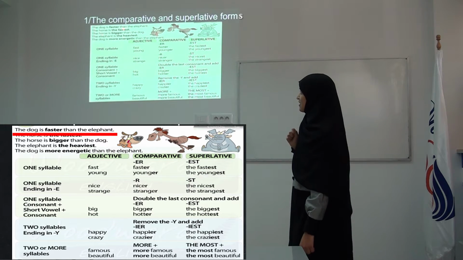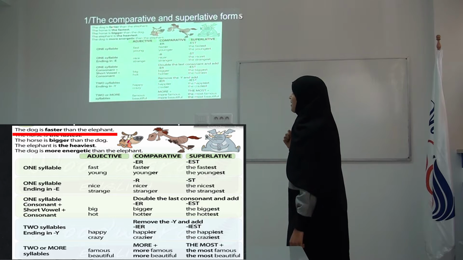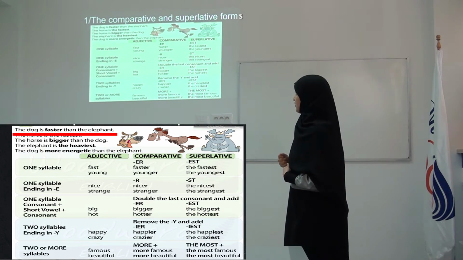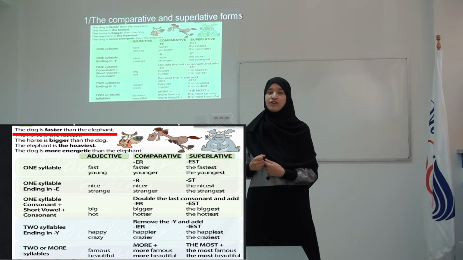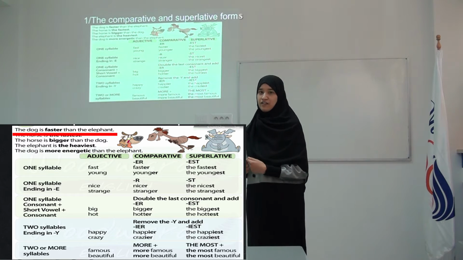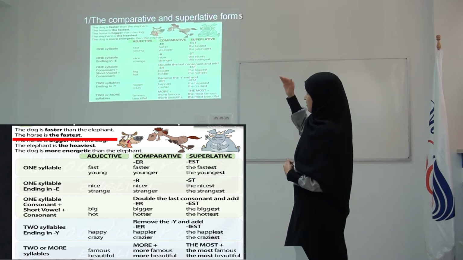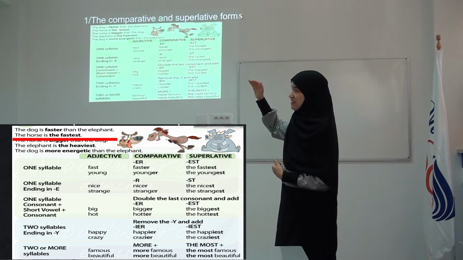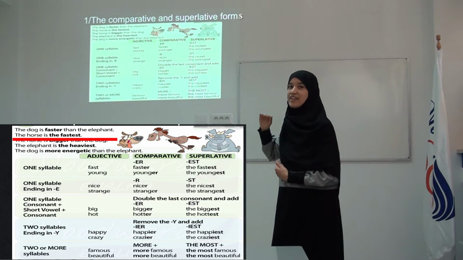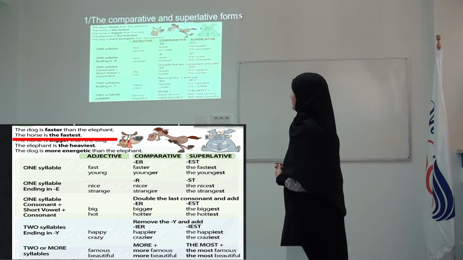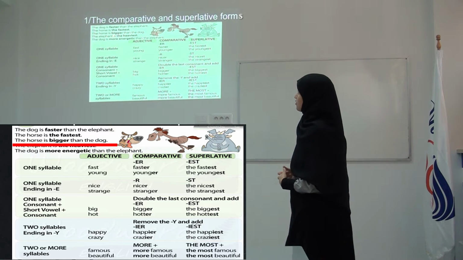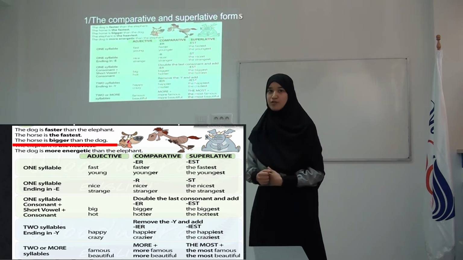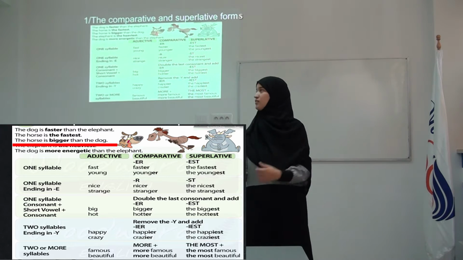The dog is faster than the elephant. You can say faster or faster. Faster here comes from the adjective fast. Then the second sentence. The horse is the fastest. The horse is the fastest. Then the horse is bigger than the dog. So bigger here comes from the adjective big.